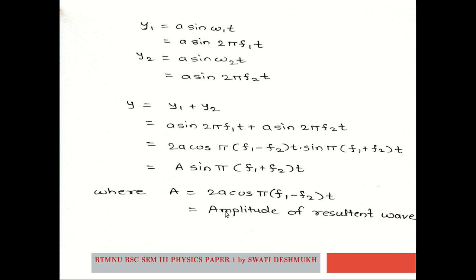We notice here that the capital A, the amplitude of the resultant wave, is not a constant term like 2a or a, but is found to be varying with time.